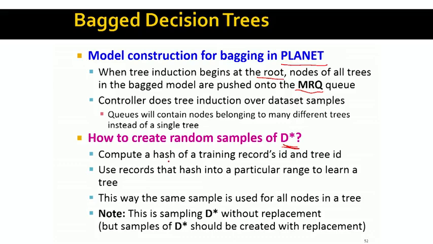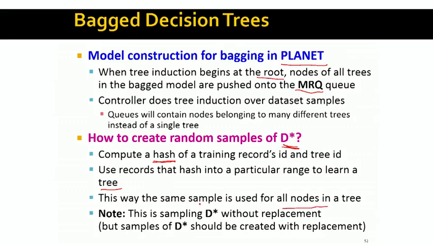Here, basically, the idea is to use hashing, right? So the idea is that I can take training records and use hashing. I can use multiple hash functions, and for every hash function, this creates a separate, different subset of data, where records that hash into a particular range are used to learn a tree. This way, the same sample is used for all nodes in a given tree.